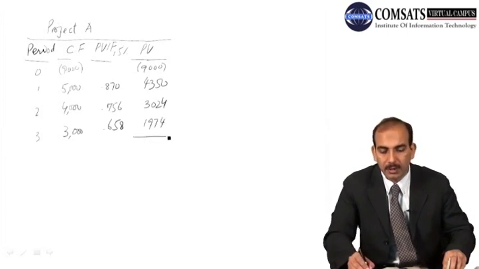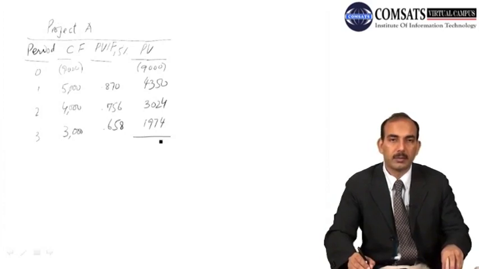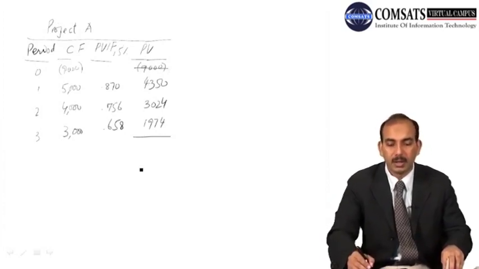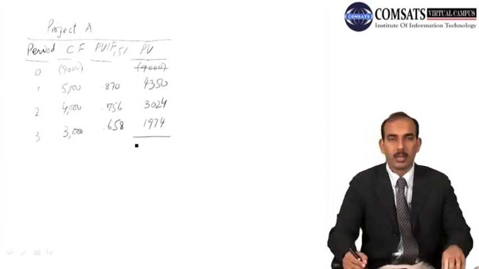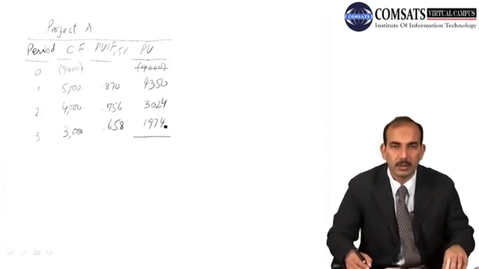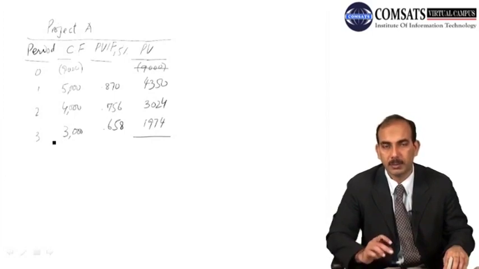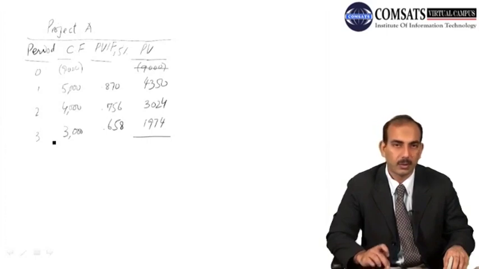So the present value of all these cash flows, starting from period 0 to period 3, we bring all these cash flows back to the point t equal to 0, where the initial cash outflow occurred.